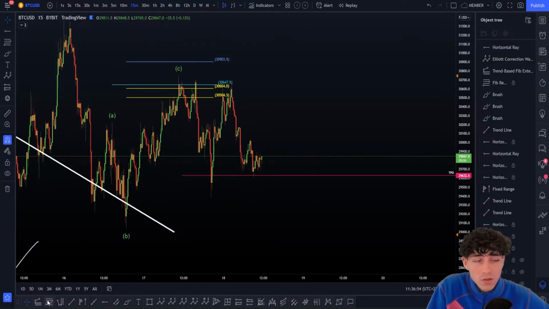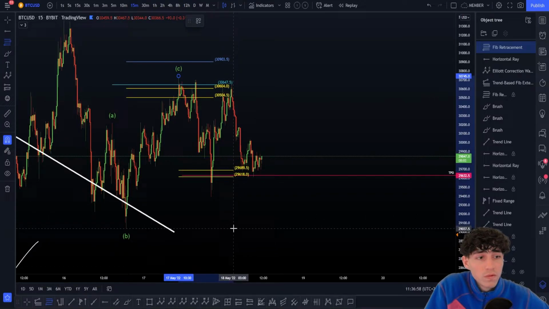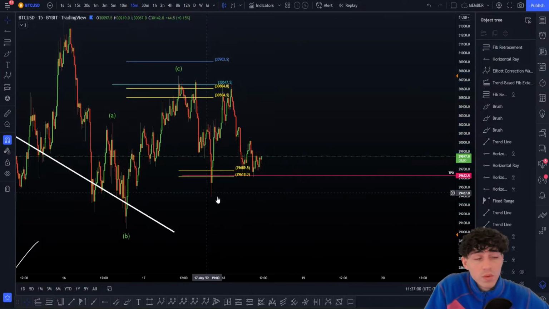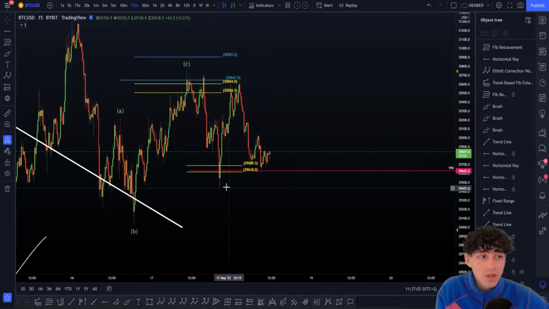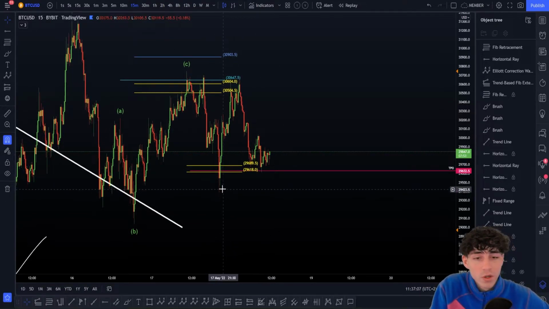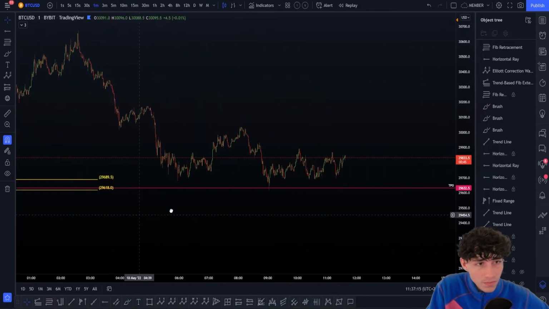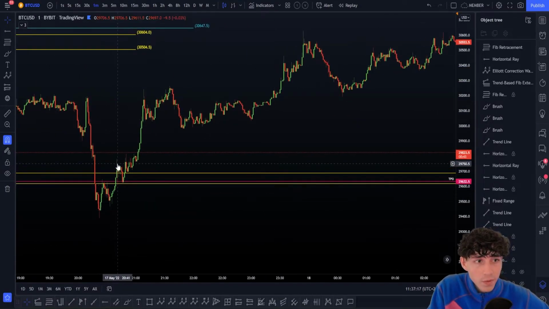What do you have to do next? You just have to pull it from the top to the bottom of the move. And what we retested here is the 618, 66%. As soon as you reclaim this, flip that to support. We have seen, of course, with VIPs how to trade the very low of the very low this morning. But as soon as you reclaim everything, you flip that to support. Well, we have done a low time frame, clearly, as you can see here. Reclaim everything and we flip that to support.